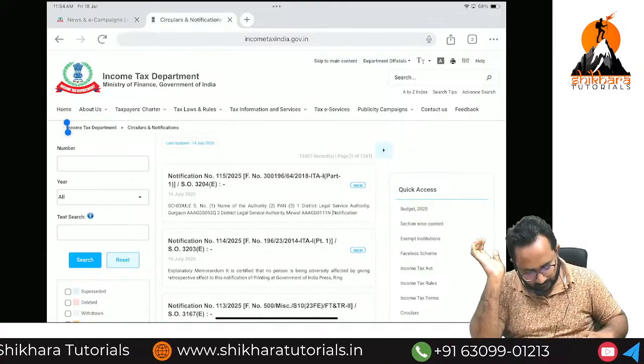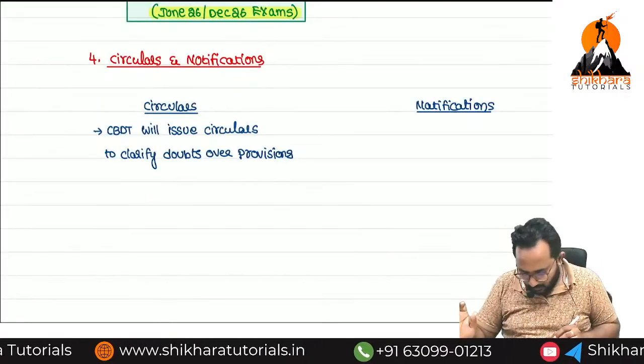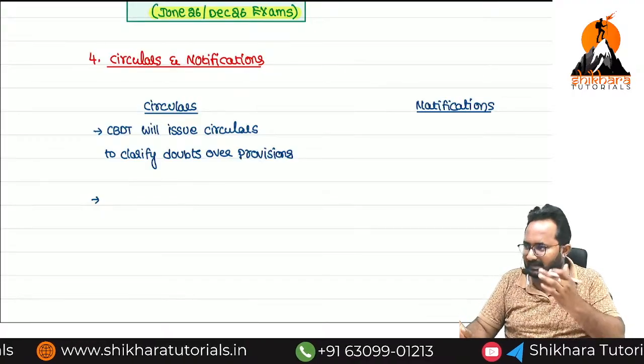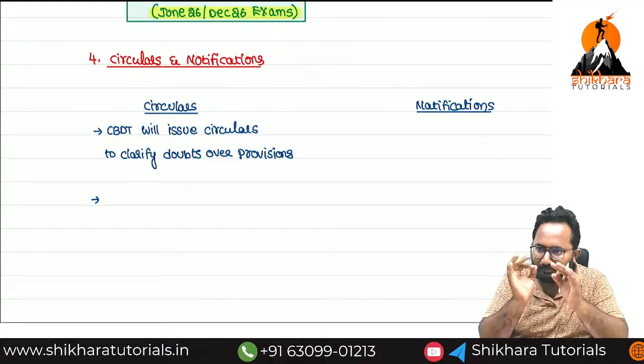Now who issued those circulars? CBDT. Now one more doubt. If CBDT issued the circular, who has to follow the circular blindly?